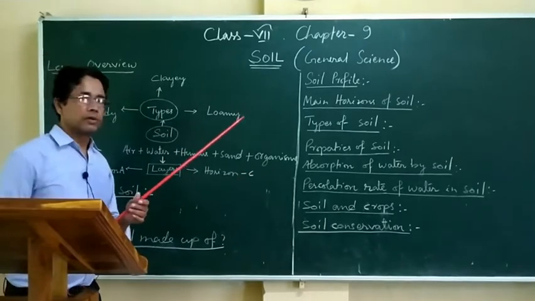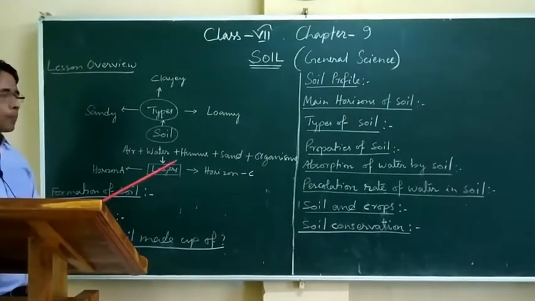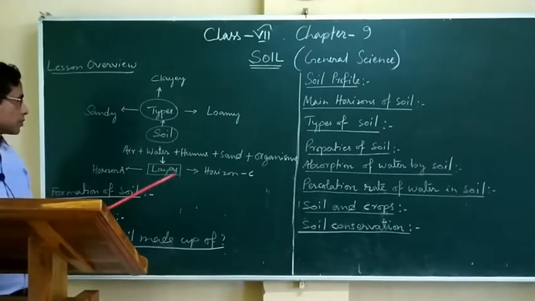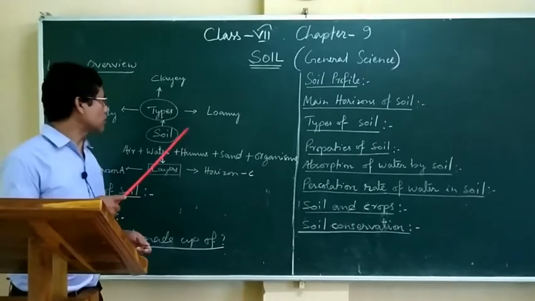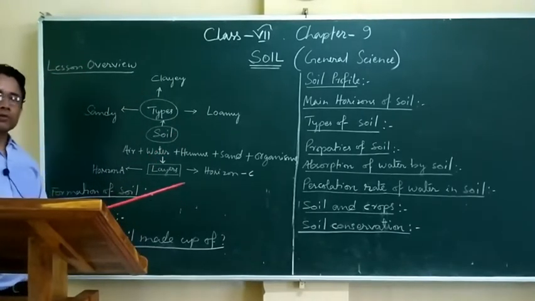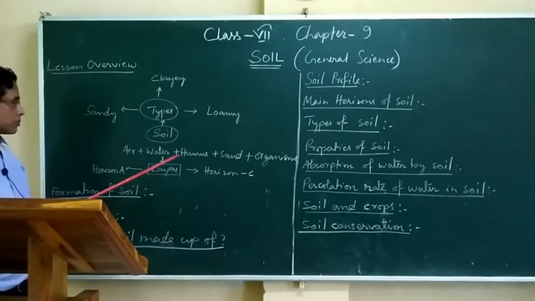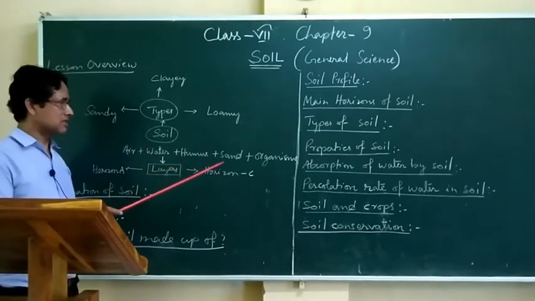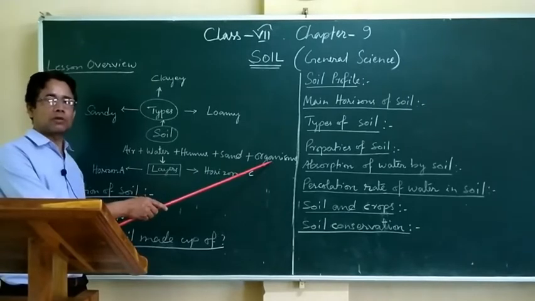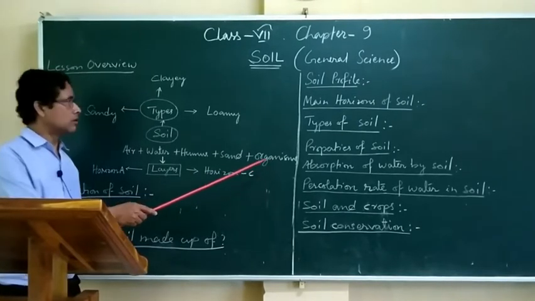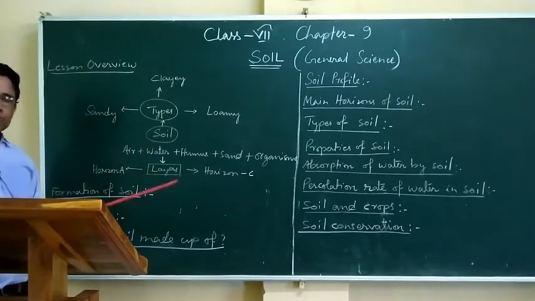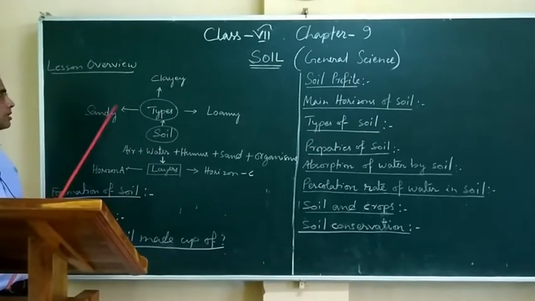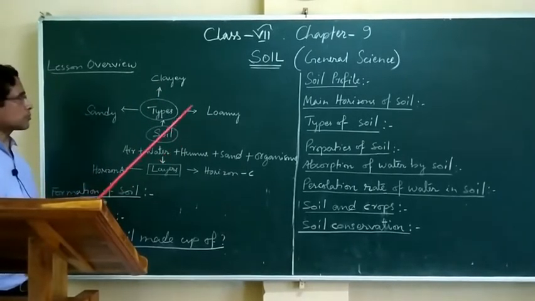Now you see, here is the lesson overview: soil types and soil layers. First, what is the soil made up of? What are the substances from which the soil is made up of? So here we can say that soil is made up of air, water, humus, sand, and the different types of organisms which live on the soil. Now, how many types of soils are there? Mainly it is of three types: clay, sandy, and loamy. Three types of soils are there.